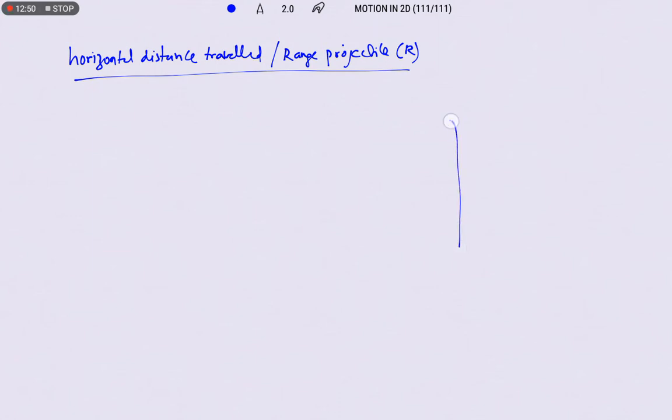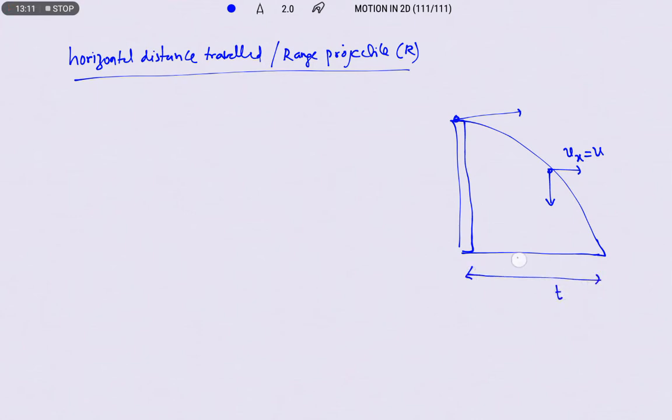The range is nothing but the horizontal distance traveled by the projectile. To find the range we need to take the horizontal velocity into consideration, that is ux, which is equal to u, and the time taken along this direction will be t, and this is equal to the range.